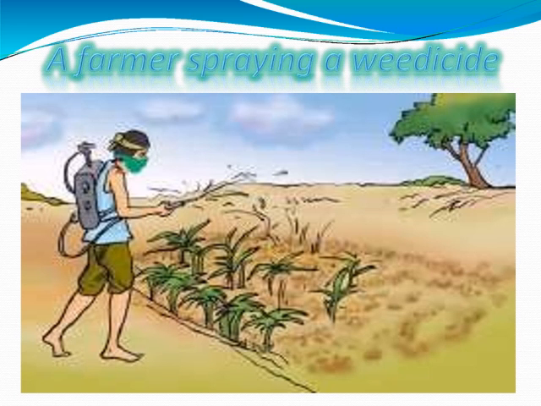Here is a picture that shows a farmer spraying weedicide to the field. The unwanted plants that grow naturally along with the crop plants are called weeds, and the process of removing the weeds from the field without harming the crop is called weeding. Weedicides are the chemicals which are used to destroy the weeds. So weedicide is used in this picture.